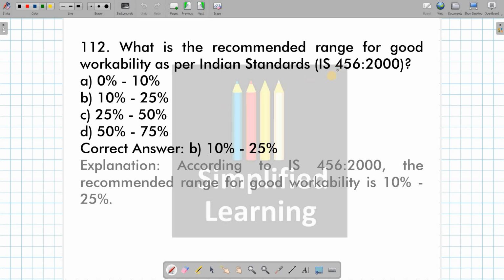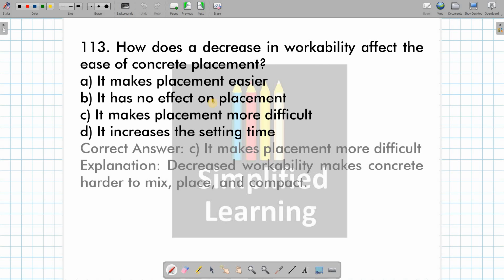Then what is the recommended range for good workability? IS 456-2000 says that 10 to 25% is the range of good workability. Then how does the decrease in workability affect the ease of concrete placement? See, decrease in workability is going to result in mixing difficulties, then placing difficulties as well as compacting difficulty. Thereby it is going to make placement more difficult, means whatever place or whatever cast or whatever mold you are going to put concrete, the decrease in workability is going to make that placement process more difficult, right?